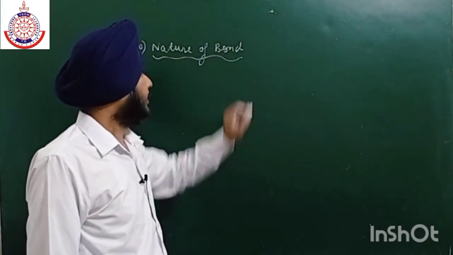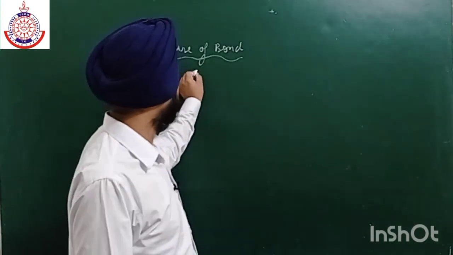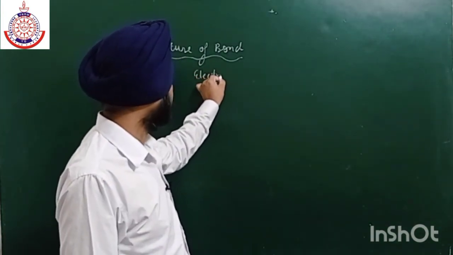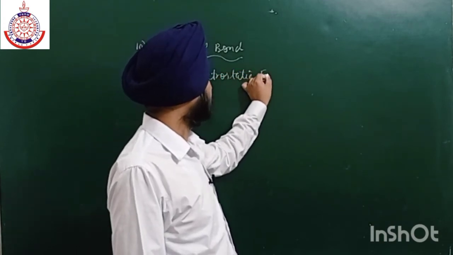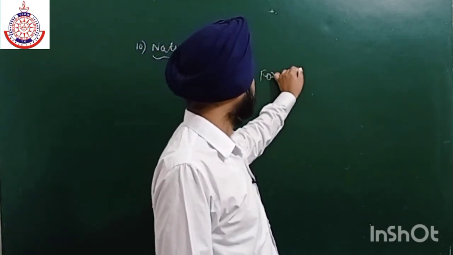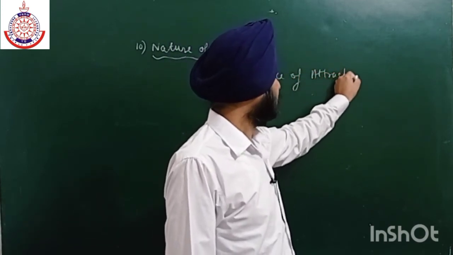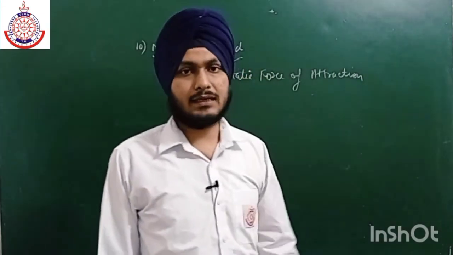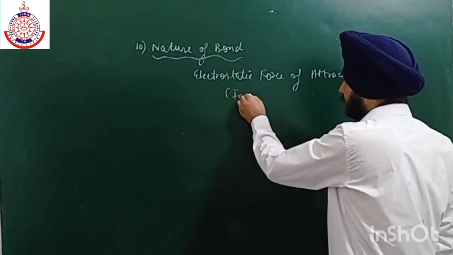They all have electrostatic force of attraction. That is why they will form ionic bond.